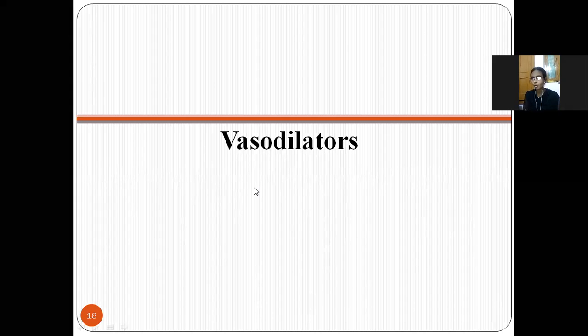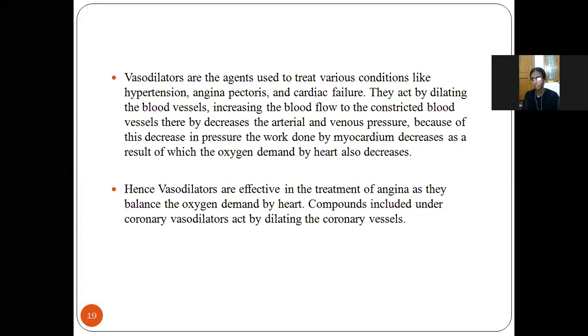So next topic is vasodilators. What do vasodilators mean? These are used for various conditions like hypertension, angina pectoris and cardiac failure. What they do is dilate the blood vessels and increase the blood flow to